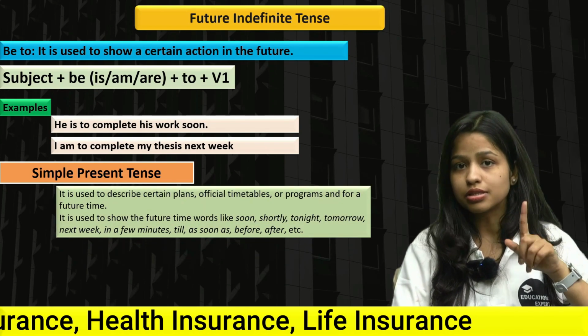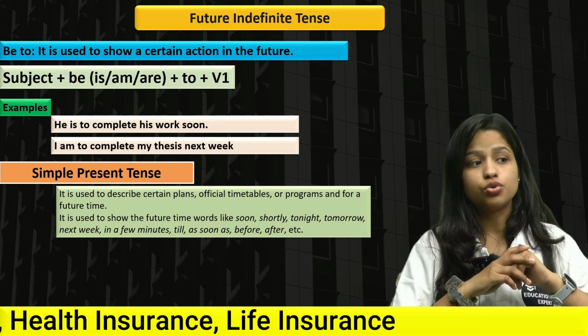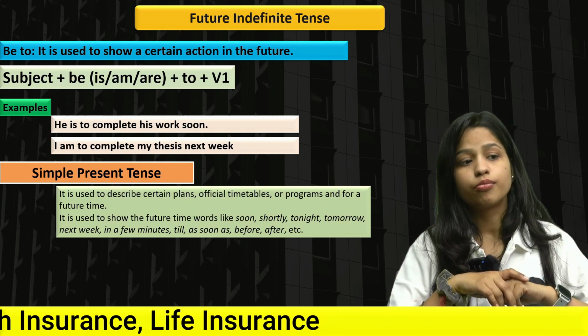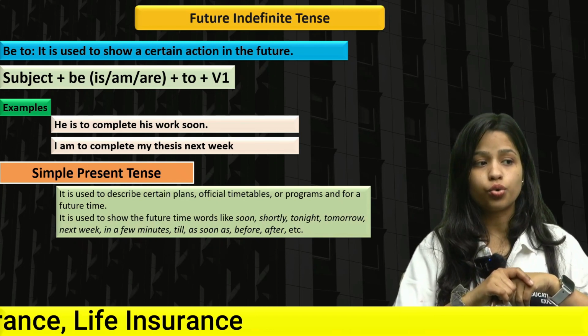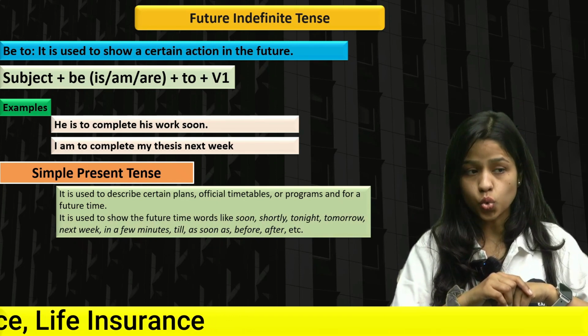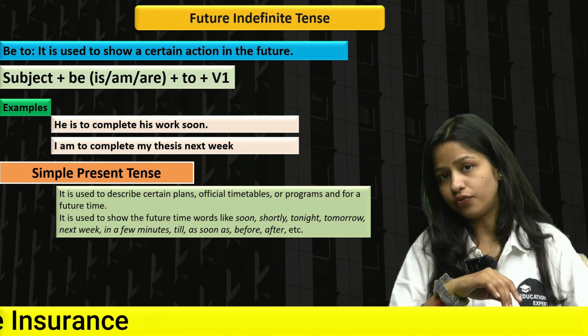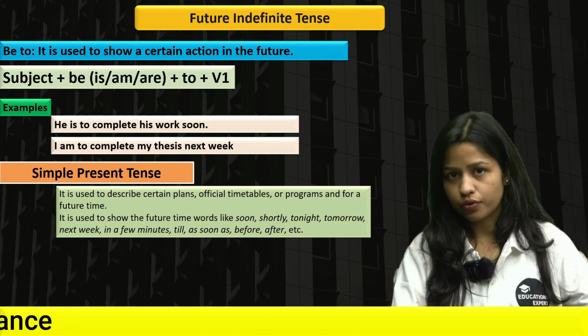I have told you this in that video also, if you remember. So it is used to describe certain plans, official timetables, programs, and for a future time. It is used with future time words like soon, shortly, tonight, tomorrow, next week, in a few minutes, till, as soon as, before, after, and a lot more.